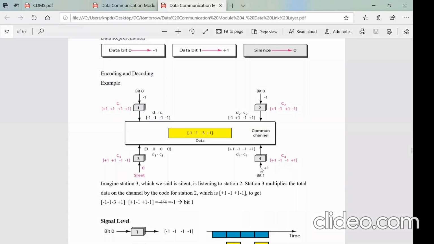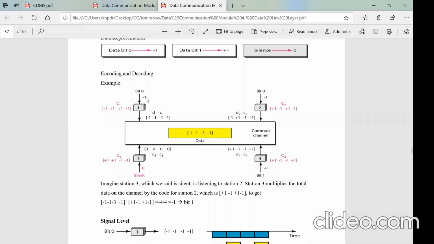So representation is +1. Now this data representation has to be released. It is sending, so it has to be multiplied with its code sequence that is assigned to this station. The code sequence assigned to station 1 is C1, C2, C3, C4. So it will multiply this data representation with this code.